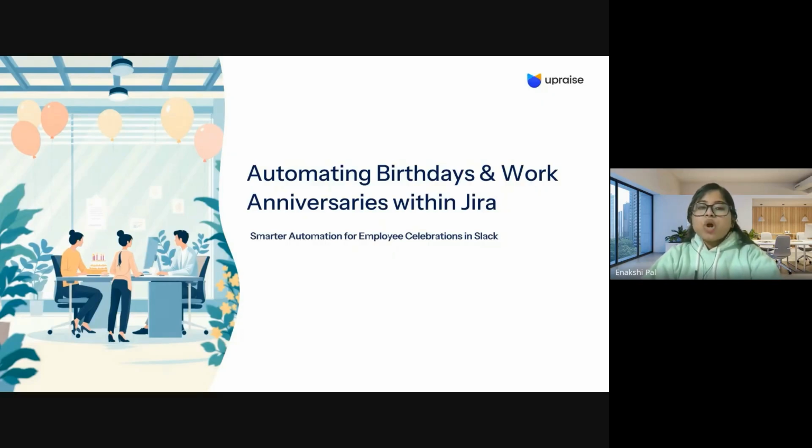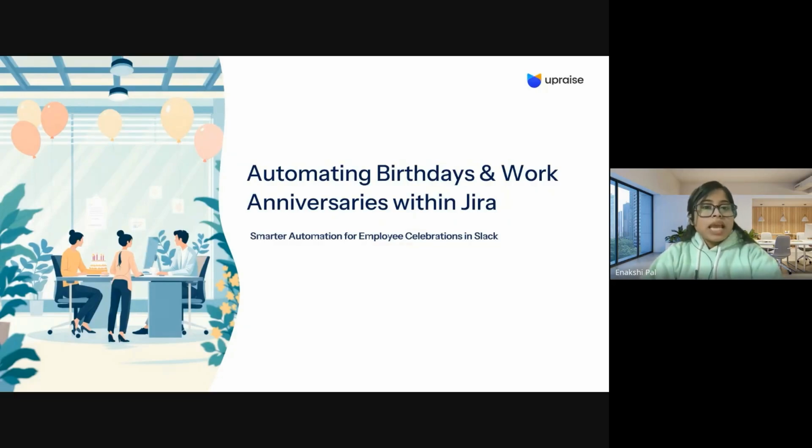So today we are going to talk about something that seems small but actually has a very big impact. That is employee celebrations, the birthdays and the work anniversaries in particular. We have seen that most companies already have this information stored in Jira or their other HR processes, and most teams already communicate through Slack in a manual process. Yet somehow these celebrations still end up being inconsistent, or sometimes even get missed.